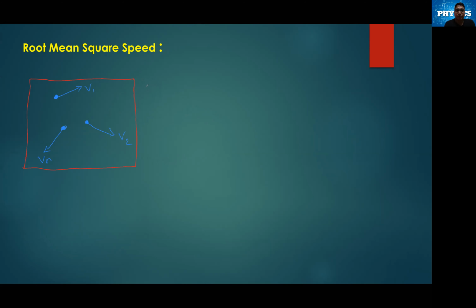If we have to find the square of this speed, we have to find the sum of squares. The square of this speed will be v1 square, v2 square, and vn square. These are the square values of the speed.